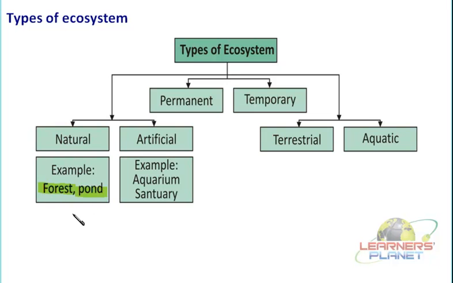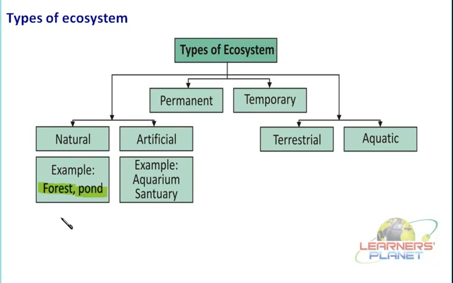Now how can you see the differences between the forest ecosystem and the pond ecosystem? You can imagine yourself, suppose there is a forest, with a terrestrial region and an aquatic region. Terrestrial shows us the land part, the zone where the trees are present.